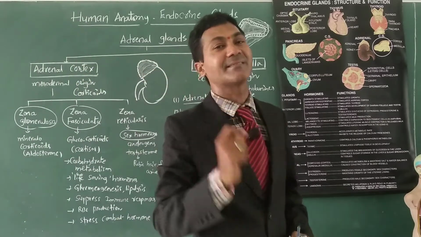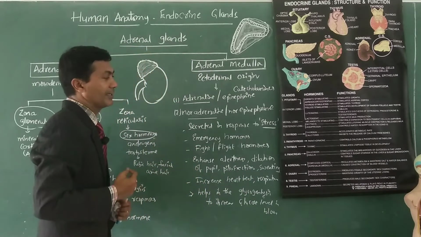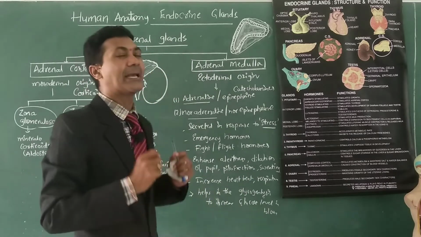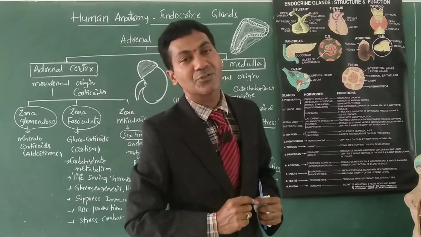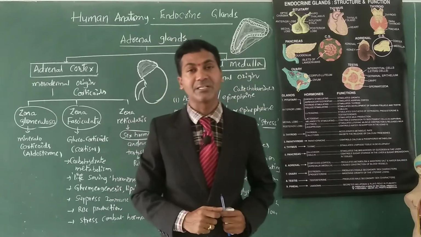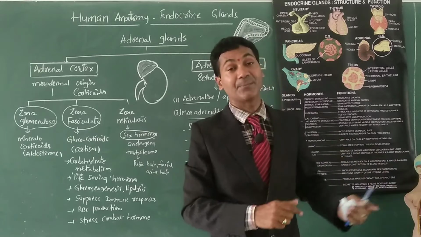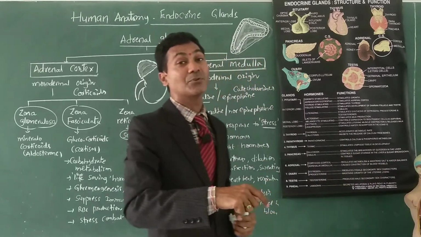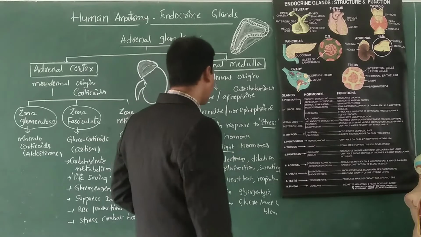When a person is in a stress condition, these hormones are secreted into the body. Hence these are called emergency hormones, and also fight or flight hormones. In a particular situation, the person has to fight or take flight and escape, and these hormones play a vital role.